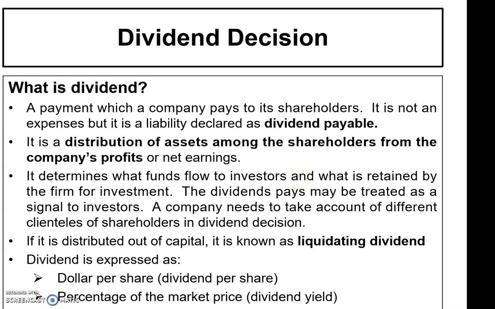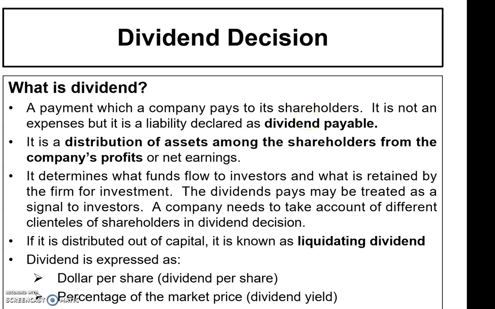Okay, right. For dividend decision, for the first part, as the introduction, the question is, what is dividend? Okay, so I think you are familiar with the word dividend, especially cash dividend, right? So a dividend is a distribution of a portion of the company's earnings that is decided and managed by the company's board of directors. Okay, and then it is normally paid to a class of its shareholders. So if they have previously issued preference shares, that means they have preference shareholders, and then ordinary shareholders. Okay, right. So it will be distributed to a class of its shareholders. It depends on the types of shares issued by the company.